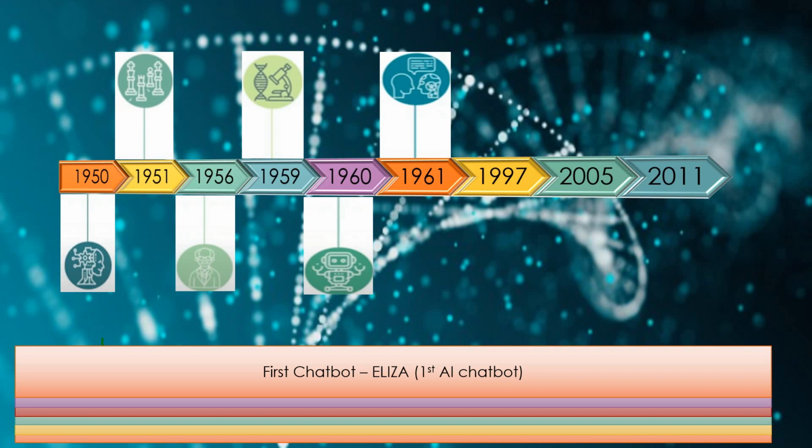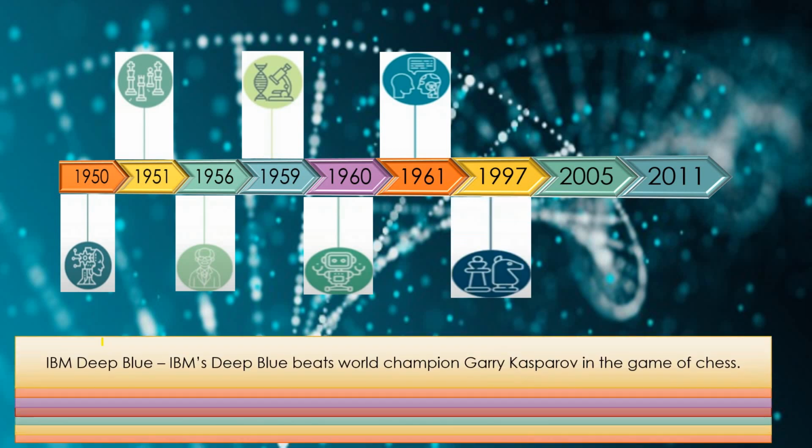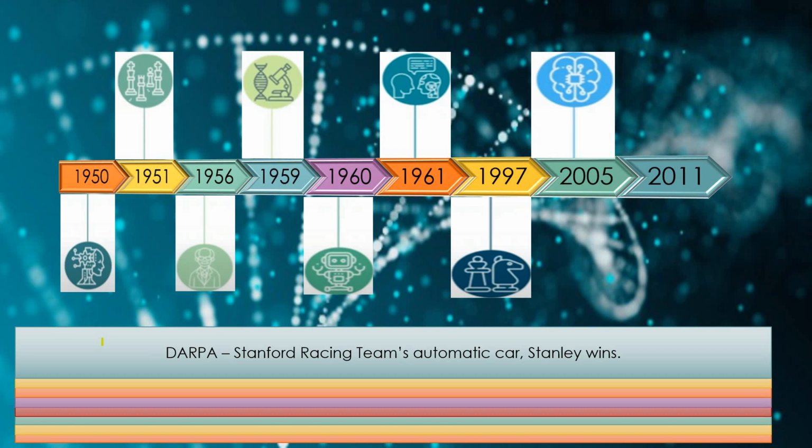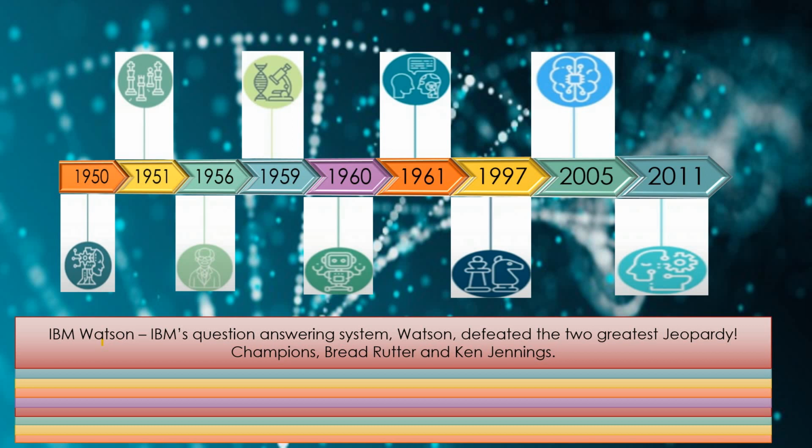After this, in 1997, news broke that IBM's Deep Blue beat the world champion Garry Kasparov in the game of chess. This was considered and recorded as the first accomplishment of AI. After that, in 2005, another big accomplishment of AI happened in which the Stanford Racing Team's automatic car Stanley won the DARPA challenge. After that, in 2011, Watson, IBM's question answering system, defeated the two greatest Jeopardy champions, Brad Rutter and Ken Jennings.